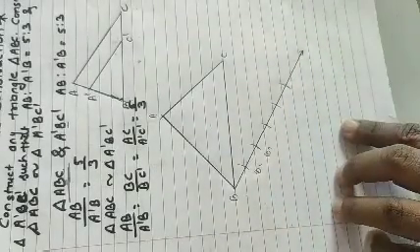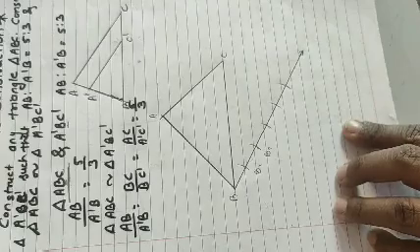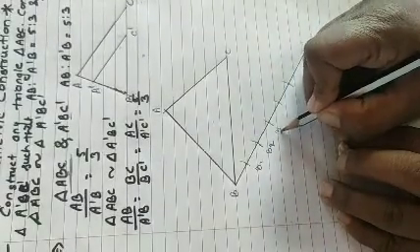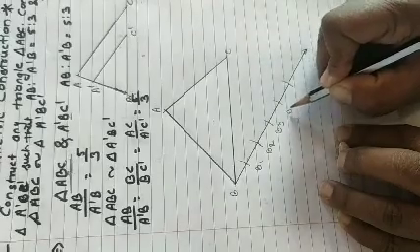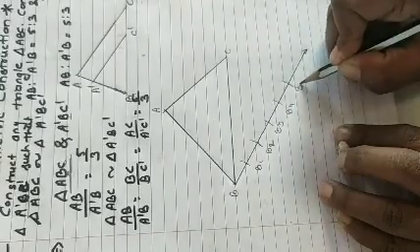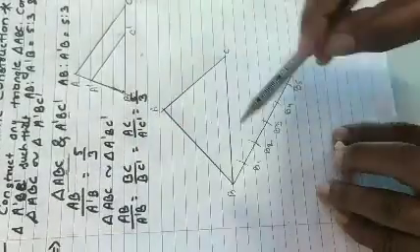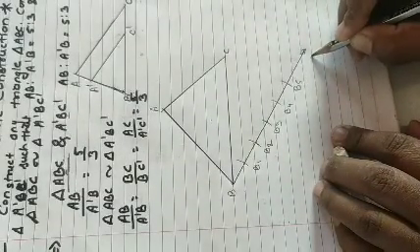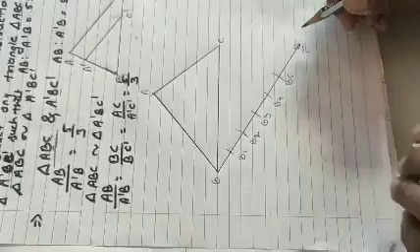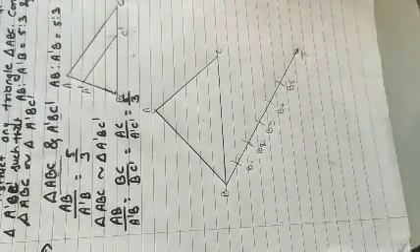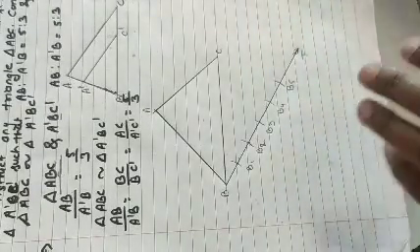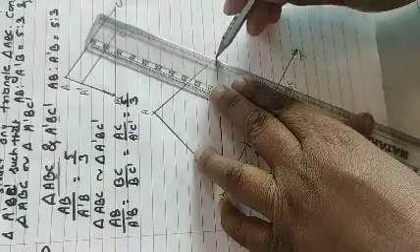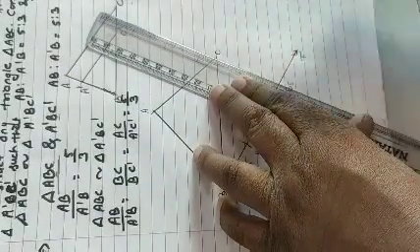B2. I will give other names here because we already have B dash upside, otherwise let it be B2, B3, B4, and this is my B5. Okay, so I have divided this ray into 5 equal parts. Now what I have to do, as you know the steps of construction, is join B5 with C.